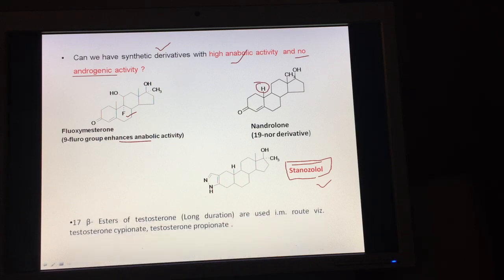Now 17-beta esters of testosterone have a long duration of action and are used by the intramuscular route. The esters that are formed are testosterone phenylpropionate and testosterone propionate. Nandrolone is used as nandrolone decanoate, which is chemically 17-beta hydroxyestr-4-en-3-one 17-decanoate. So this was about the steroids in the syllabus.